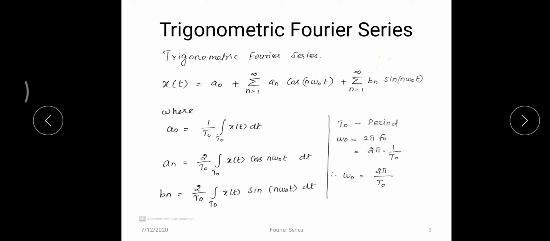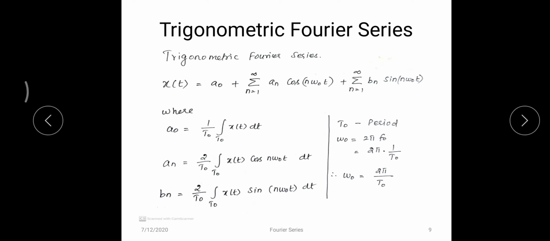a naught can be expressed as 1 divided by T naught, integral over T naught of x of t dt. Similarly, a n can be expressed as 2 divided by T naught, integral over T naught of x of t cos n omega naught t dt.